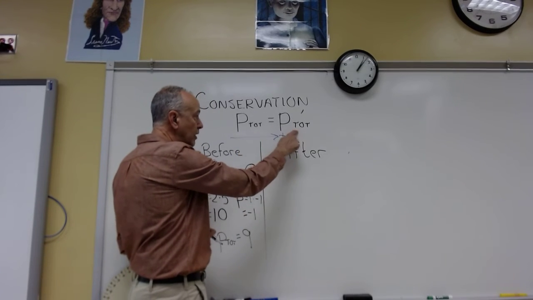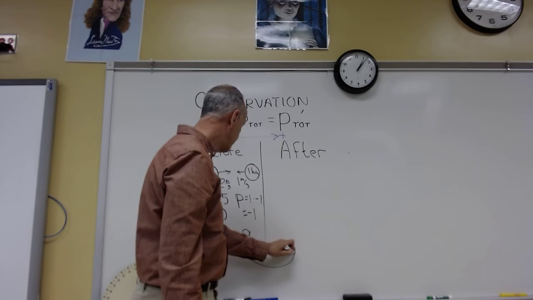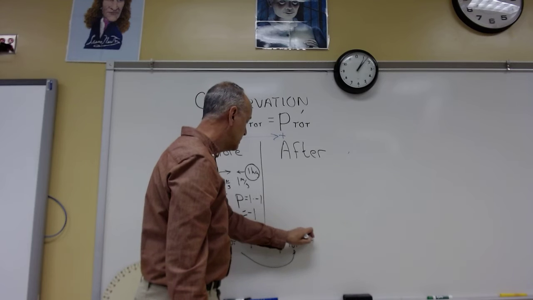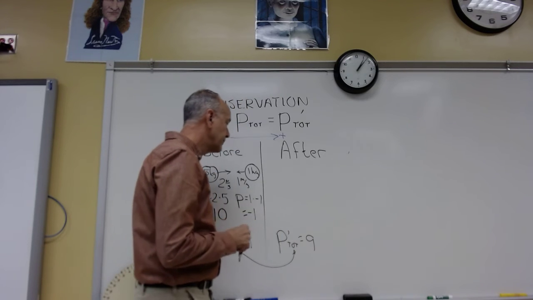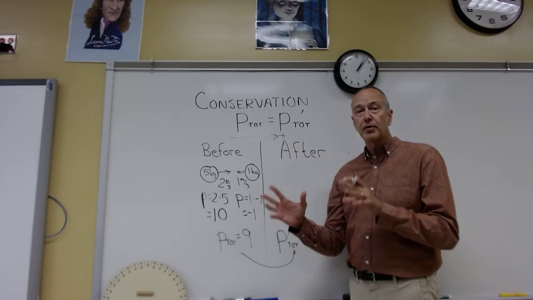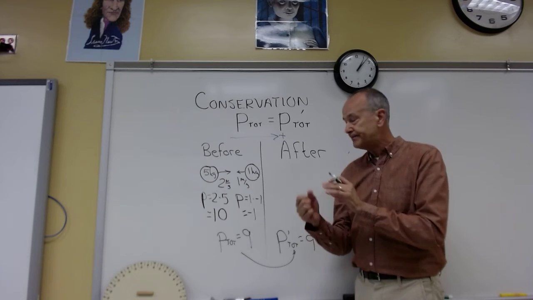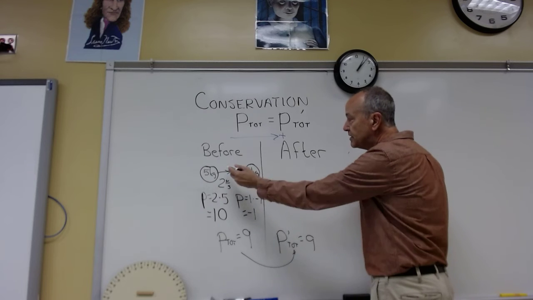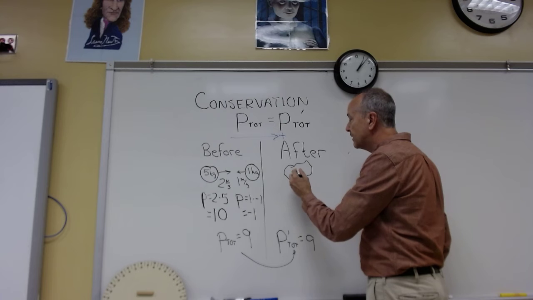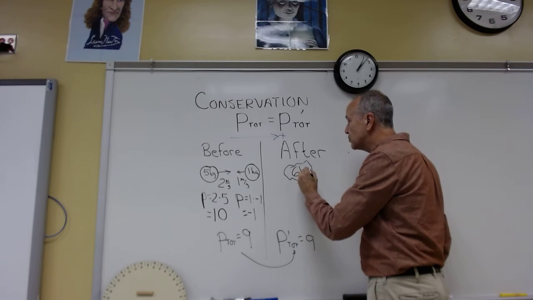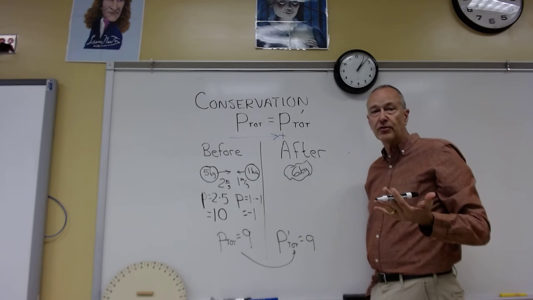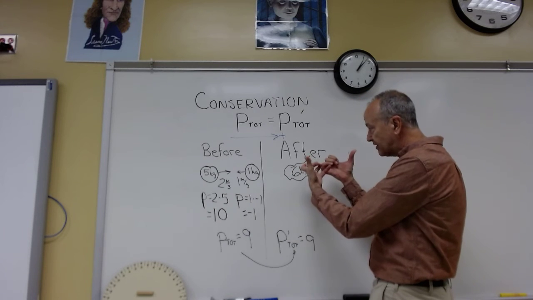I know the total before has to equal the total after, 9 kilogram meters per second. As I mentioned, if we're talking about a totally or perfectly inelastic collision, these two objects will stick together. I'm just going to draw it as a big blob. 6 kilograms, because we had 5 kilograms and 1 kilogram. That's one big blob of 6 kilograms, like two carts stuck together.